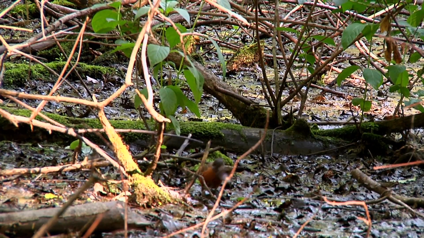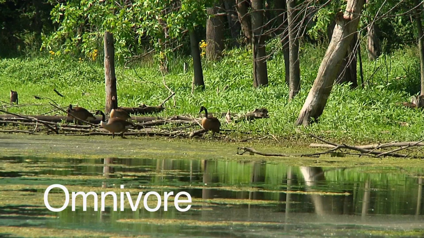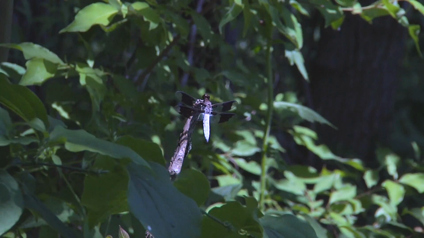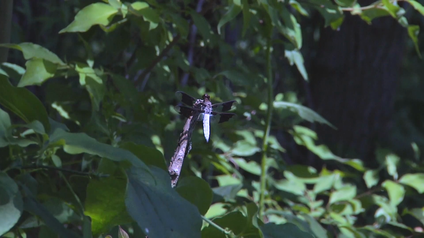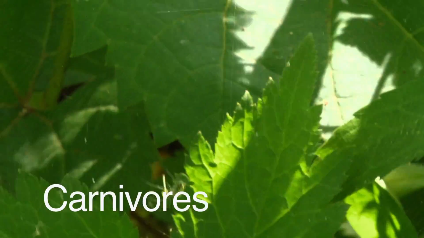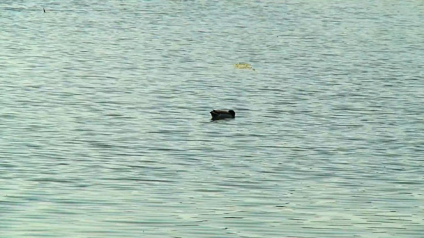If the organism eats from both the first and second trophic levels, they are called omnivores, meaning that they eat both plants and animals. If the organism eats from only the second trophic level, they are called carnivores, meaning they only eat other consumers. Many ducks are secondary consumers.